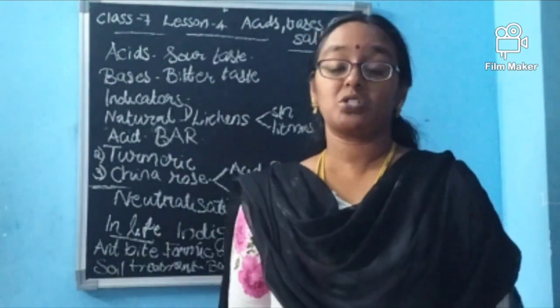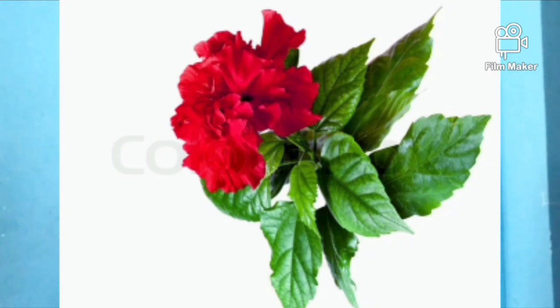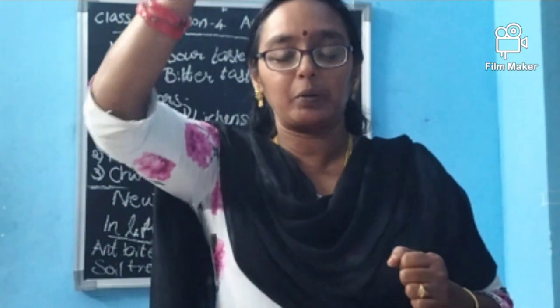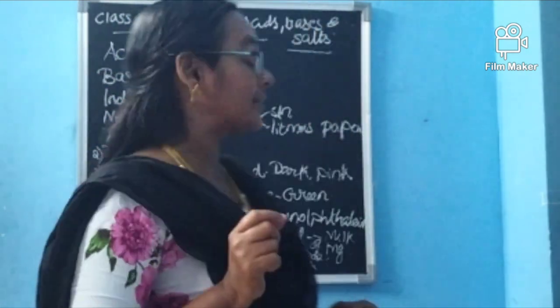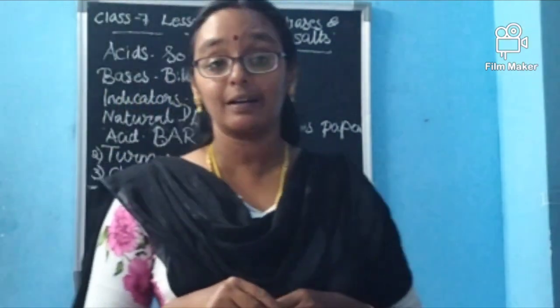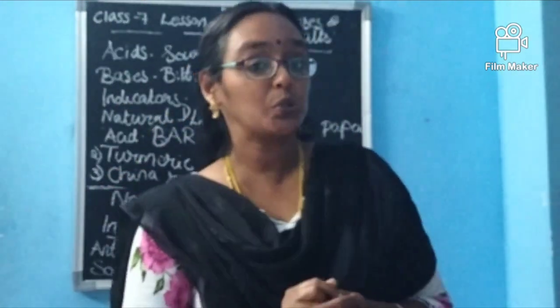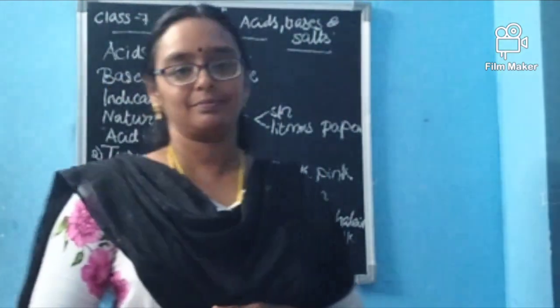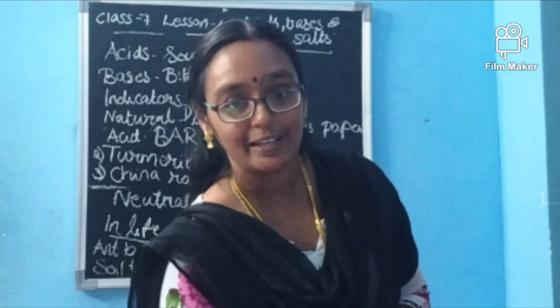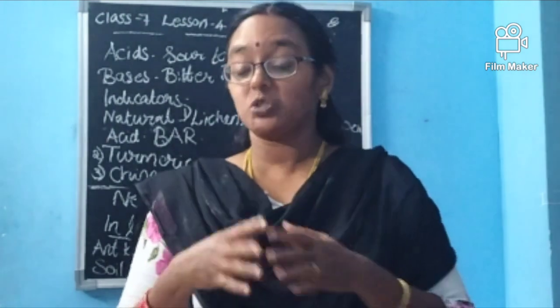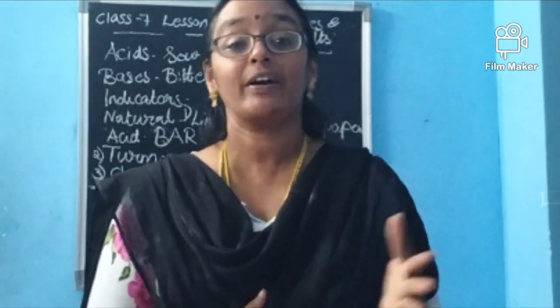Now China rose. When we are getting China rose, make it a soup of it and take the liquid out of it. And when it is dipped in acidic solution, what will happen? The color will be changed into dark pink. When it is dipped in basic solution, the color will be green. Ma'am, these things are not practically possible if you are having feeling. I will try to make something more fascinating.